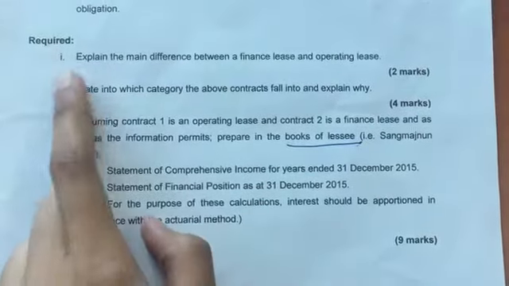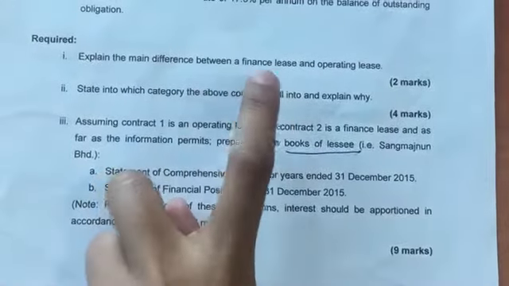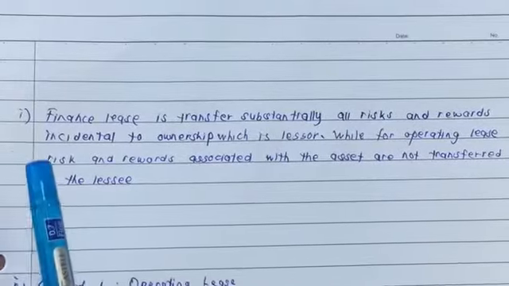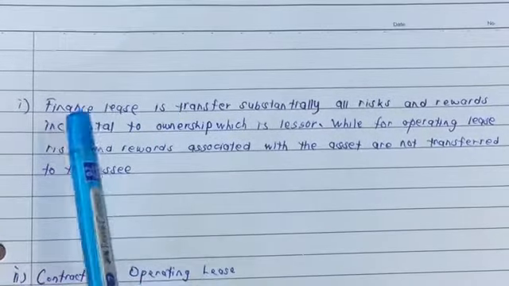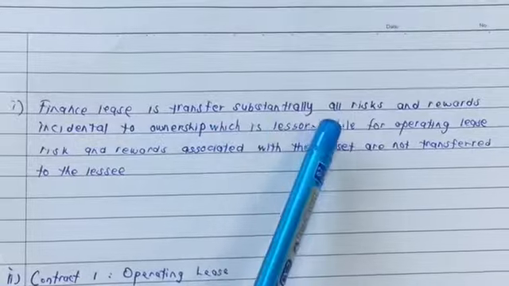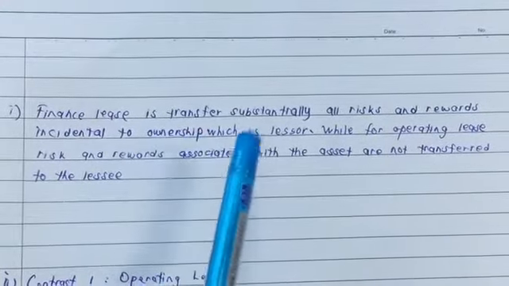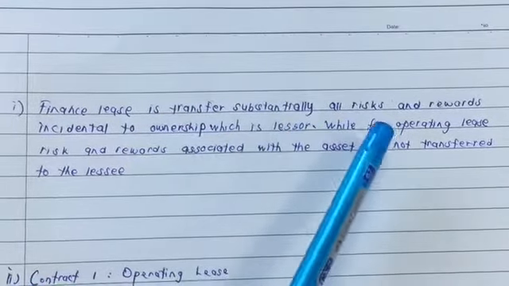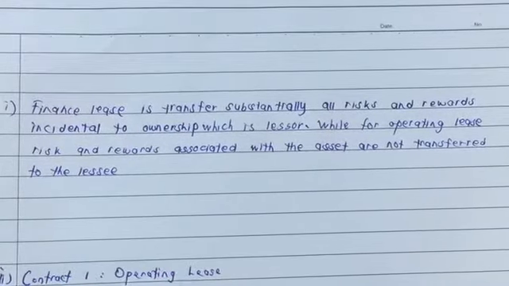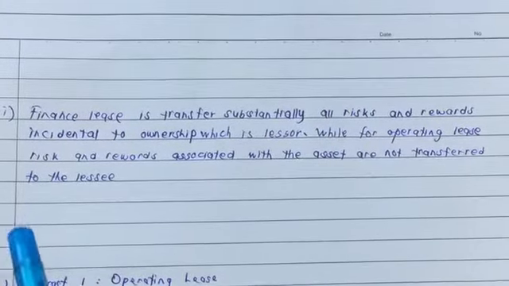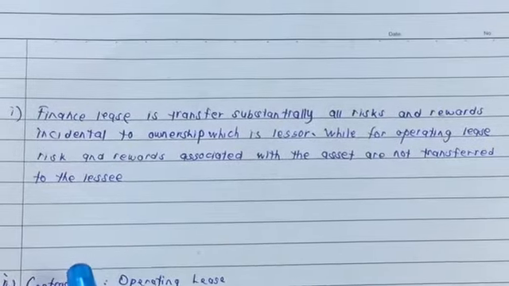For question 1, explain the main difference between a finance lease and an operating lease. A finance lease transfers substantially all the risks and rewards incidental to ownership to the lessee. For an operating lease, the risks and rewards associated with the asset are not transferred to the lessee; the lessee just pays the lease payments to the lessor.